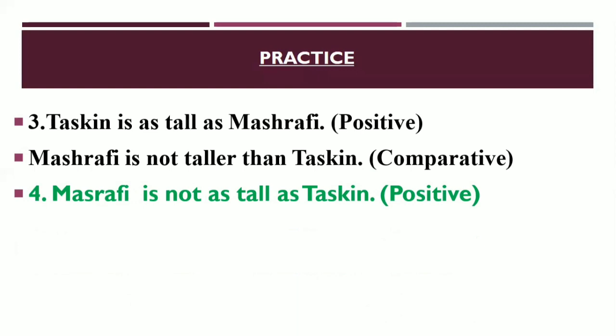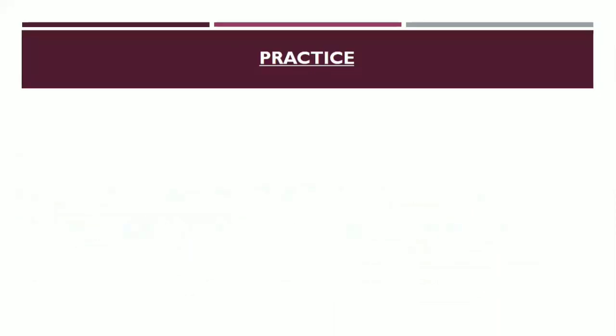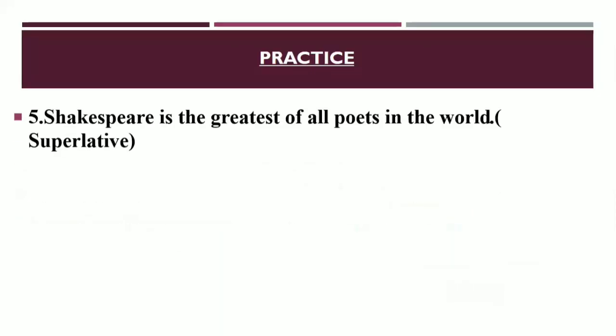So here this is the answer. Taskin is taller than Mashrafi. And the second subject will be used at the outset of the comparative degree. So here we have got that. Okay, dear learners, I think all of you are understanding it. Okay, now dear learners, next one for you. Shakespeare is the greatest of all poets in the world.